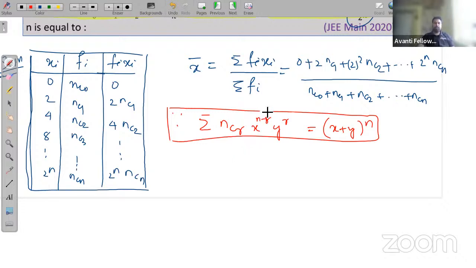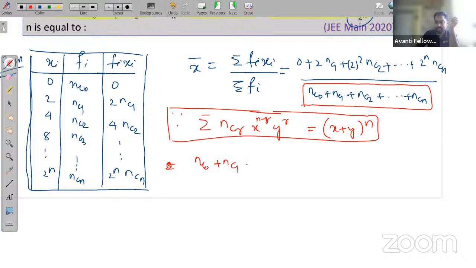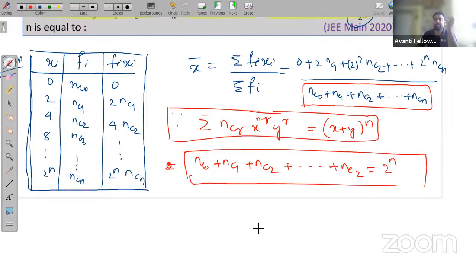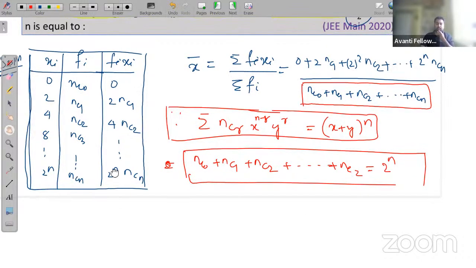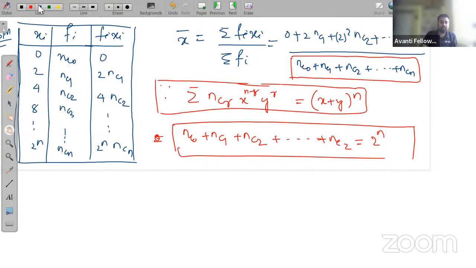Now, use this one and try to find the mean of the given data. So if you use it, what will you get? In the denominator, we already know that nC0 plus nC1 plus nC2 up to nCn is a result in the binomial theorem also. You studied these things. Its value is 2 to the power n, right? This is 2 raised to n. So now what will we do with the numerator, to bring it into this form?